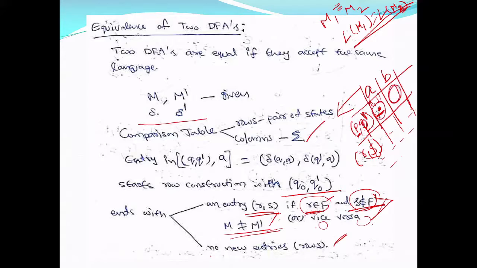Entry is nothing but your pair. So this will end either with M equal to M dash or with M not equal to M dash. As soon as you get M not equal to M dash, you can stop your construction. Suppose you don't get this, the result is only this. We'll see an example.